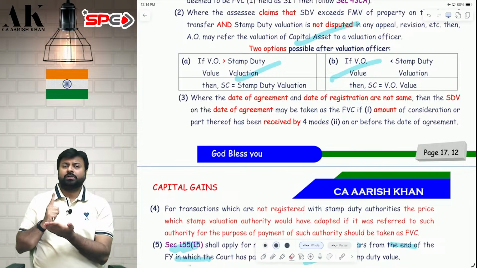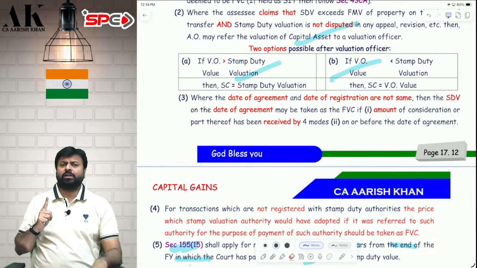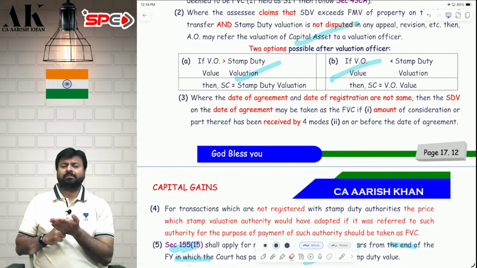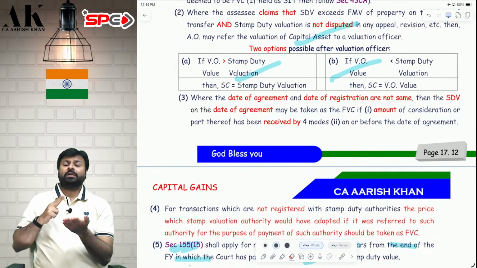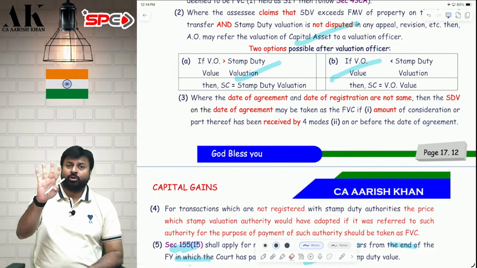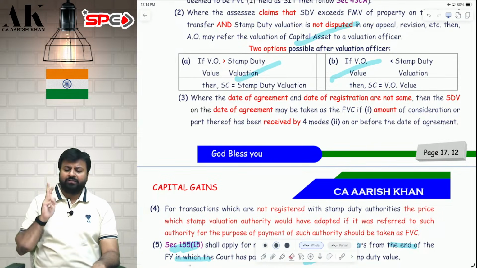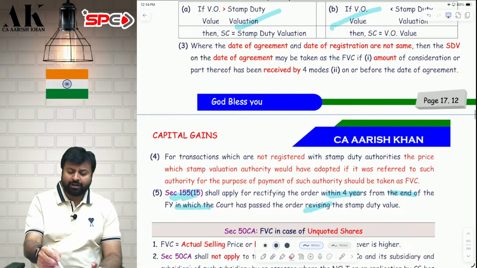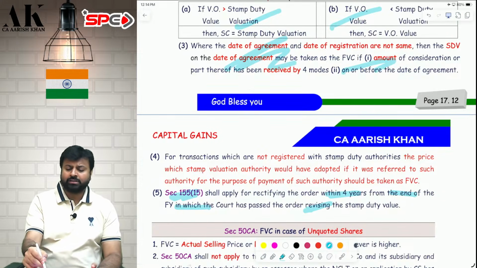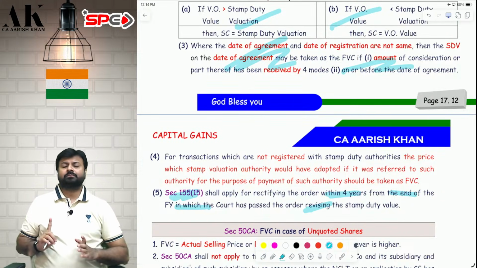Condition number 1: you have to receive some advance on or before the date of agreement. Second, you have to receive the advance by 4 modes: account payee cheque, account payee draft, ECS, and such other electronic mode. If you fulfill these two conditions, you can take the stamp duty value on the date of agreement, or else you have to take the stamp duty value of the future date.